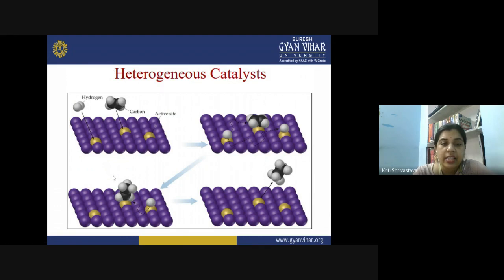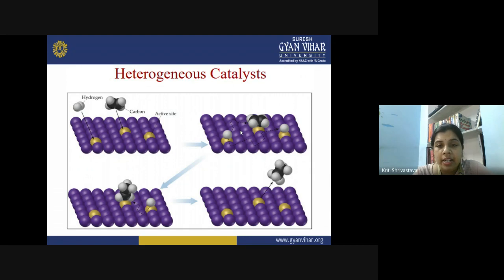So this is again the same diagram we have seen. This is the hydrogen molecule getting adsorbed onto the surface of the metal catalyst, and this is the alkene molecule, C2H4, and this is the active site on the metal surface. So you can see that it is not that the entire surface of the metal is involved in the catalysis. Rather, it has active sites at certain places only, right? So at these places, the reactant molecules are getting adsorbed and immobilized.